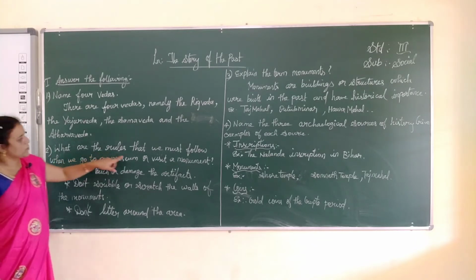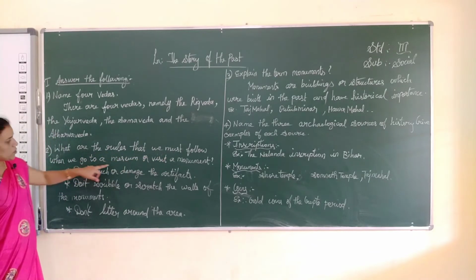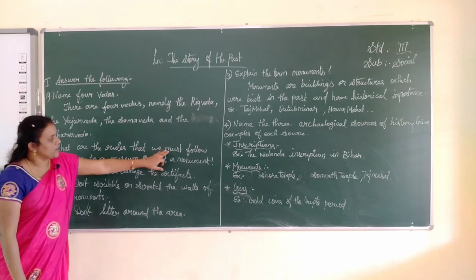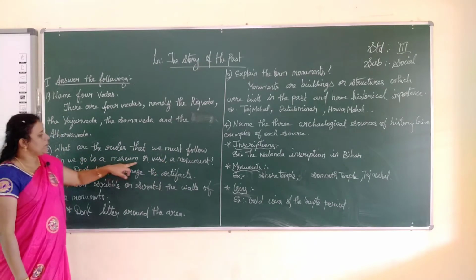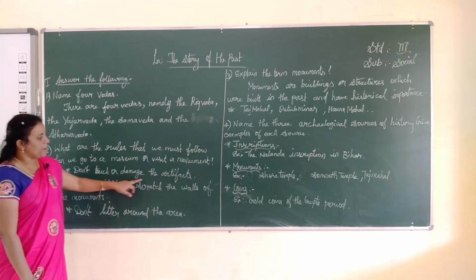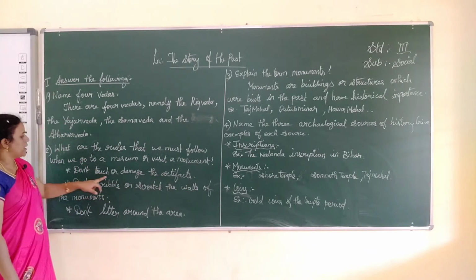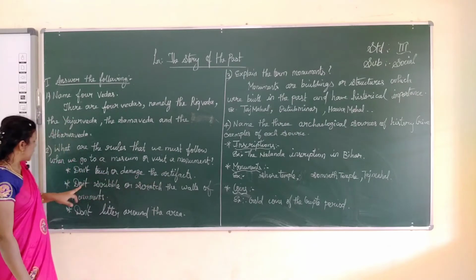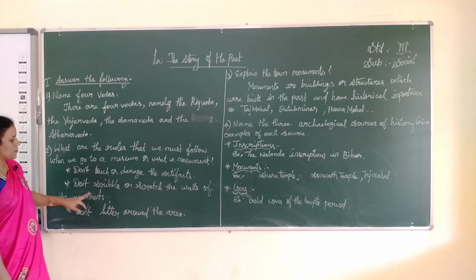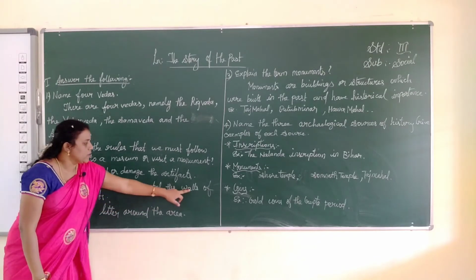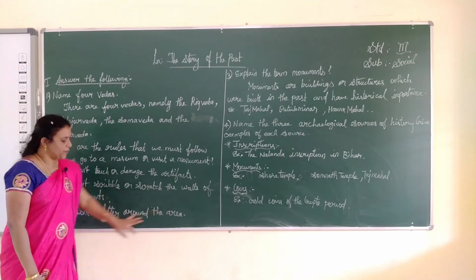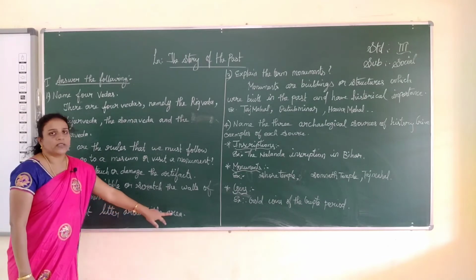The second one, what are the rules that we must follow when we go to a museum or visit a monument? The first rule, don't touch or damage the artifacts. Second, don't scribble or scratch the walls of the monuments. The third one, don't litter around the area.